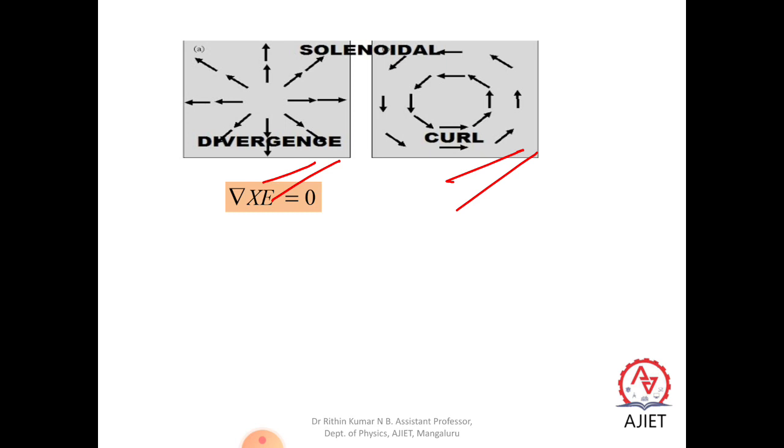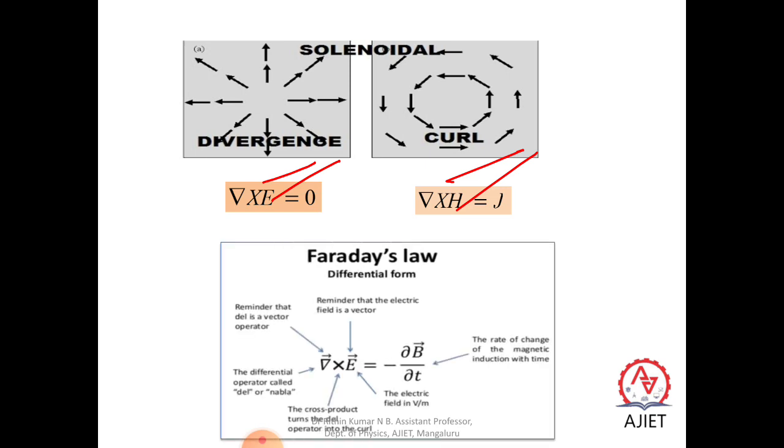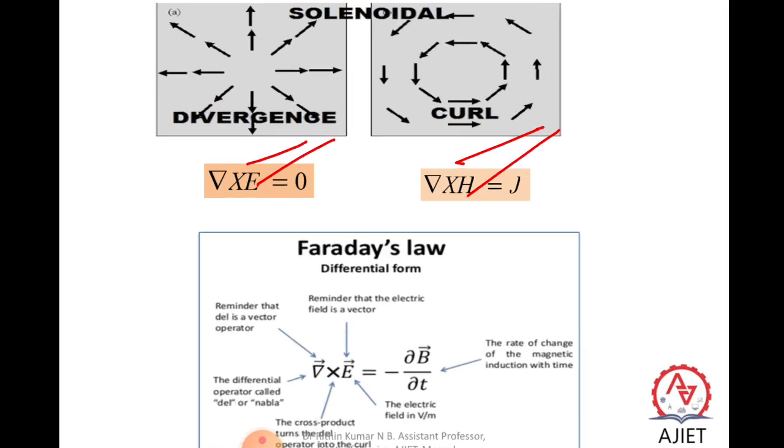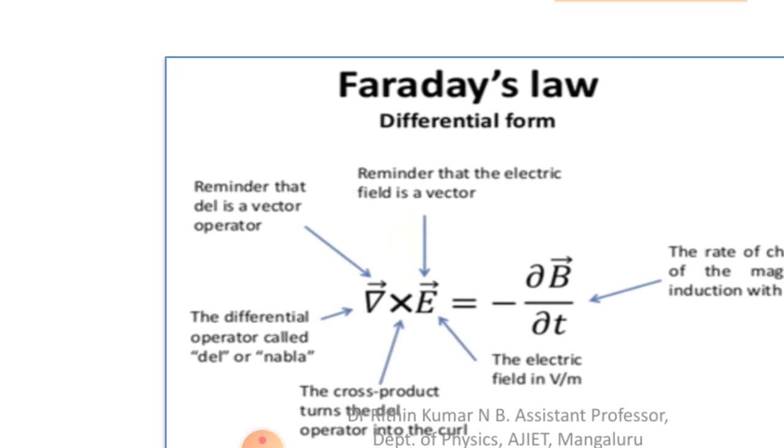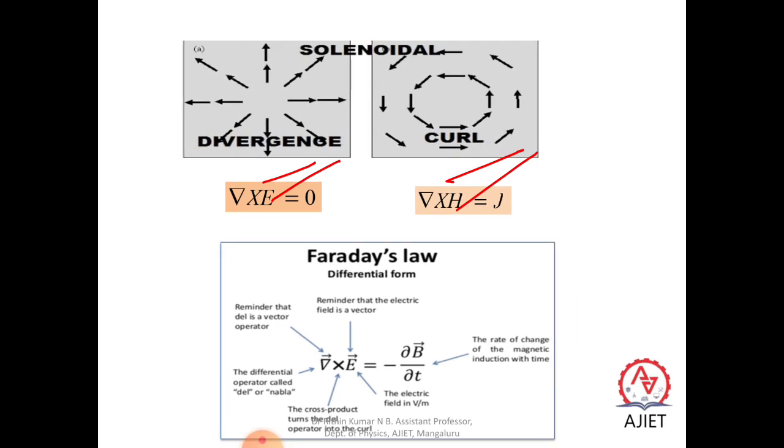The curl of an electric field is always equal to 0, and the curl of a magnetic field is always equal to J, that is current per unit area. According to Faraday's law, del cross E, that is the curl of an electric field, is equal to minus dou B by dou t. The curl of an electric field is always equal to minus dou B by dou t.